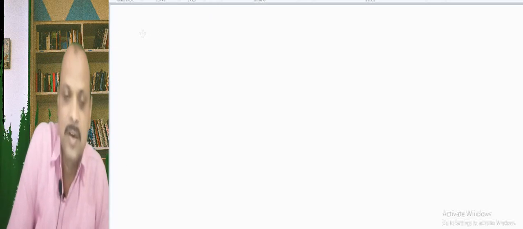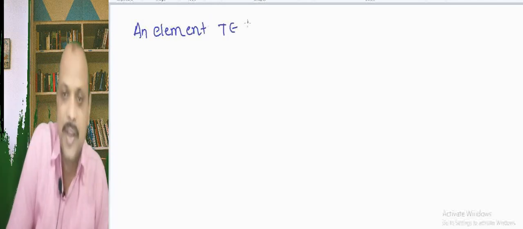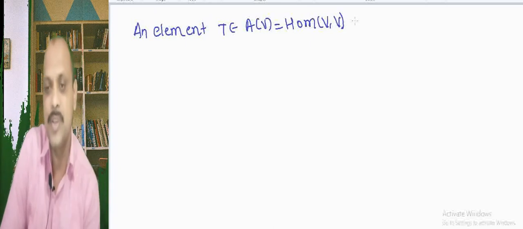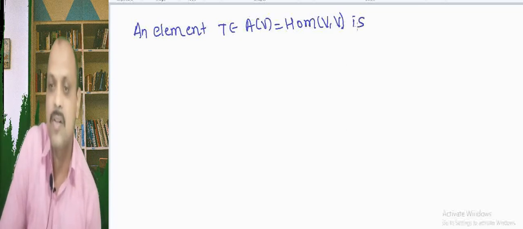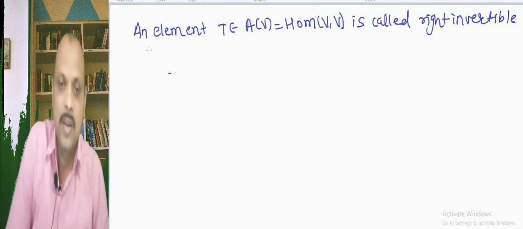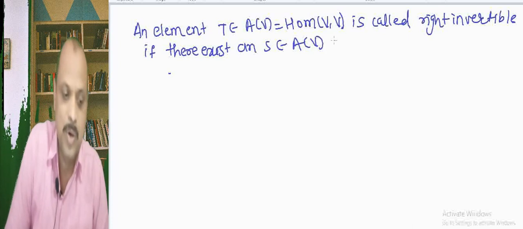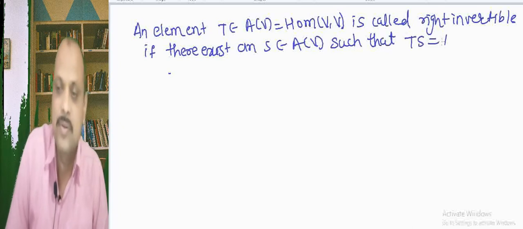An element T belonging to A of V, where A of V is the set of homomorphisms from vector space V into vector space V, or in other words linear transformations, is called right invertible if there exists an S belonging to A of V, the set of homomorphisms, such that T S equals 1.